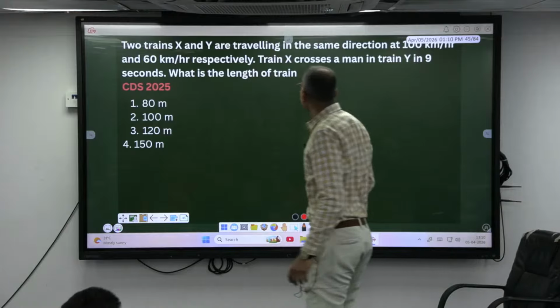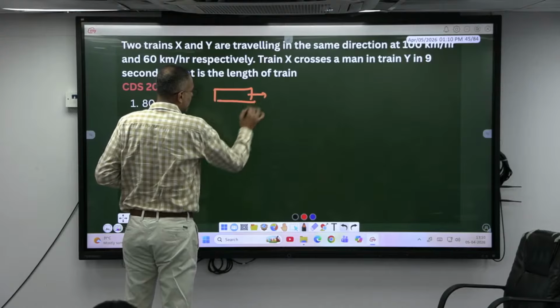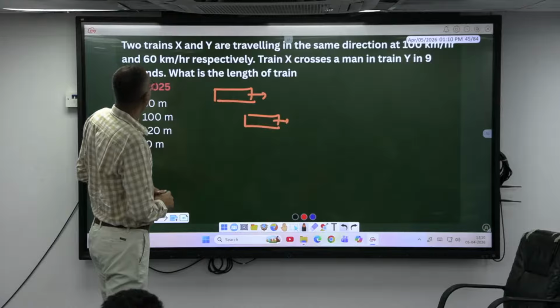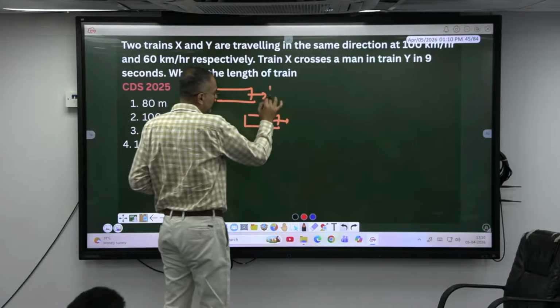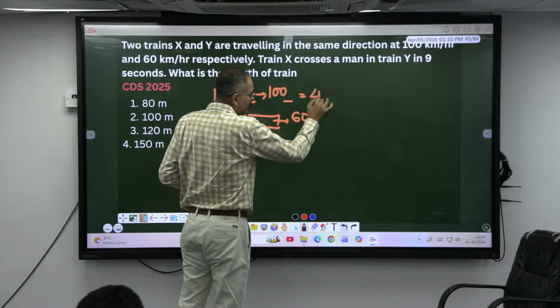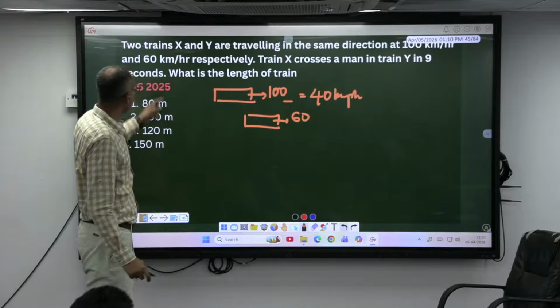Two trains X and Y traveling in the same direction. Since they are traveling in the same direction, what happens to their relative speed? Yeah, gets subtracted. At 100 km per hour and 60 km per hour. If this is 100 and this is 60, what is the relative speed here? 40 kilometer per hour, the faster train will overtake the slower train, okay, respectively.